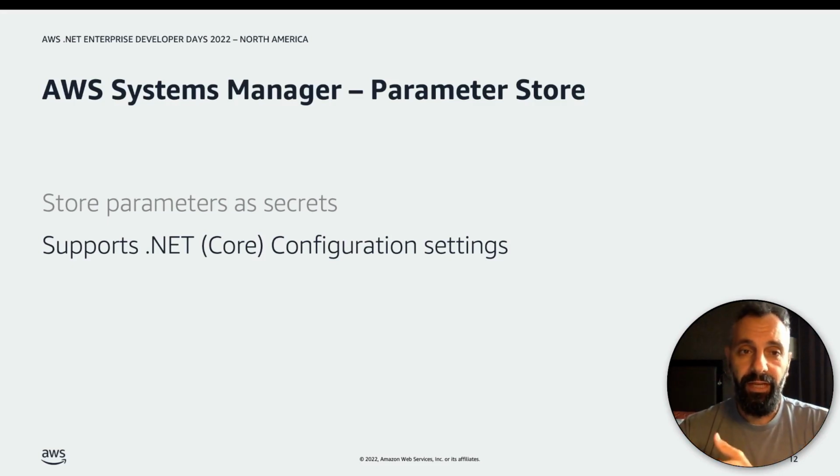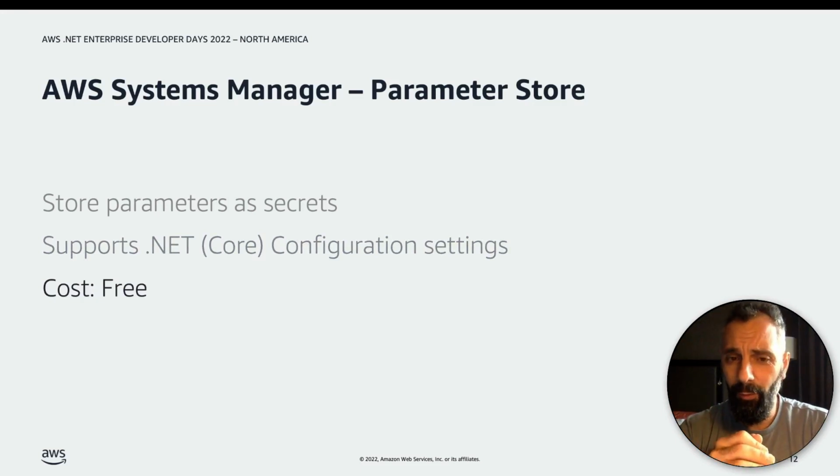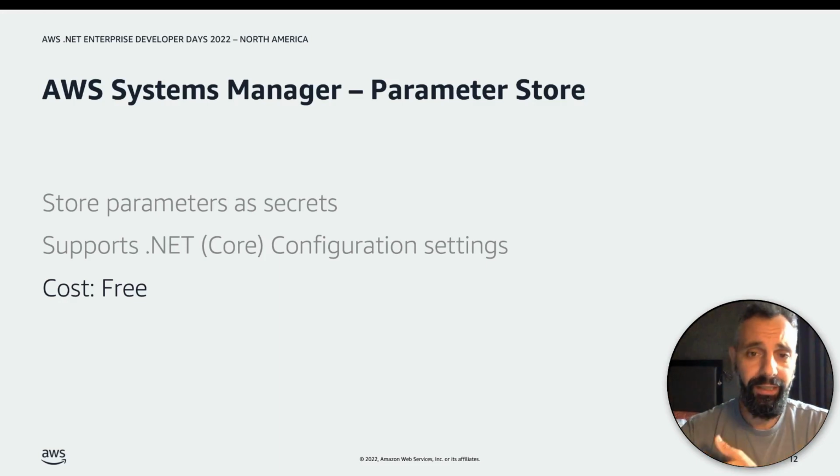The other benefit that you get with the Systems Manager parameter store is that you can now plug in directly into the configuration settings for .NET Core, .NET 6, .NET 7 applications. So when you bootstrap your application, you can load all the config settings that you want up front rather than doing it on demand. And it's free, which is probably one of the most important things. But you don't get the other benefits of the Secrets Manager, which is auditing and compliance. So you need to choose the right service that is more appropriate to your solution.